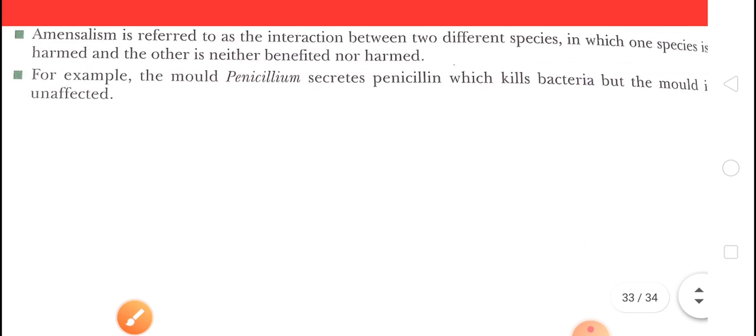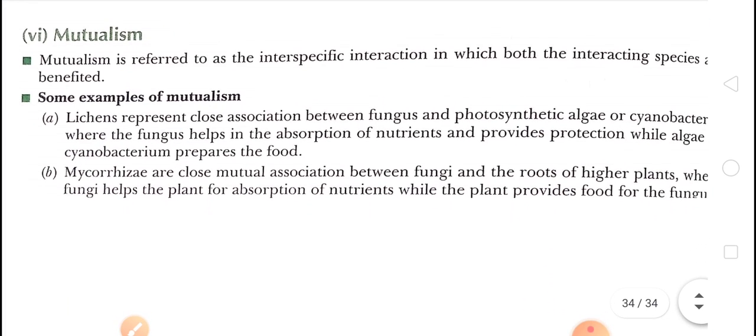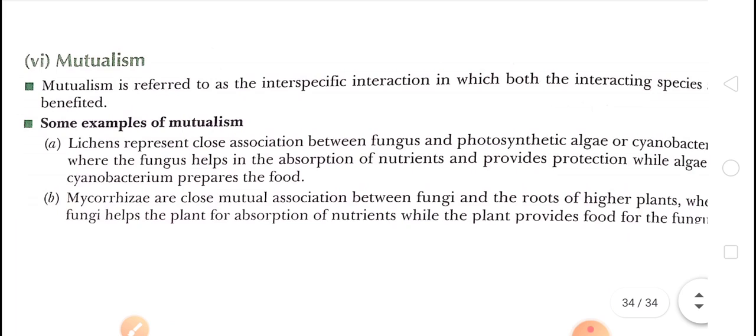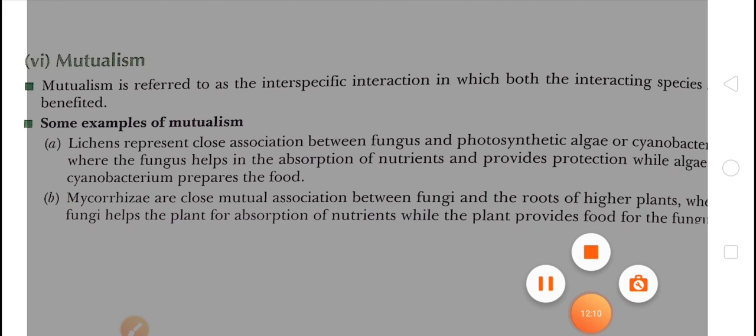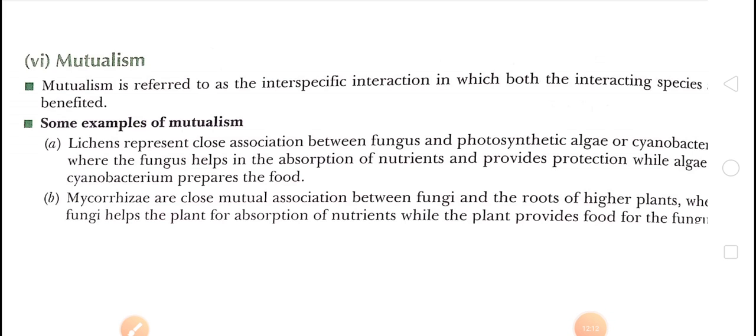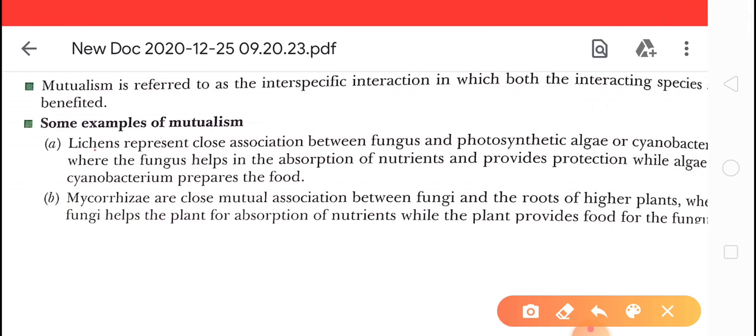Now the last, that is mutualism. In this interaction both species will be benefited. Like lichens, which represent a close association between fungus and photosynthetic algae.